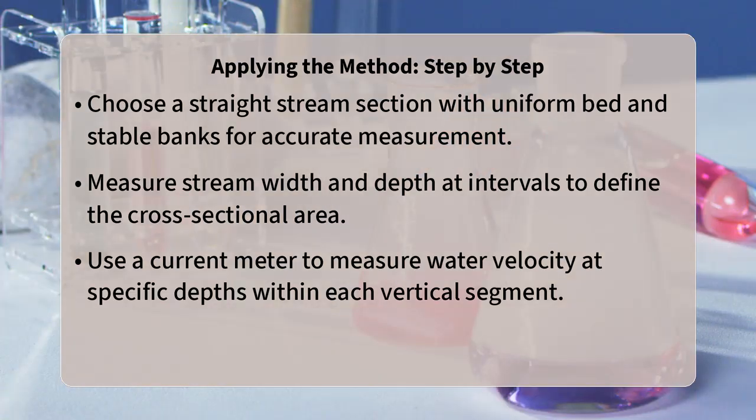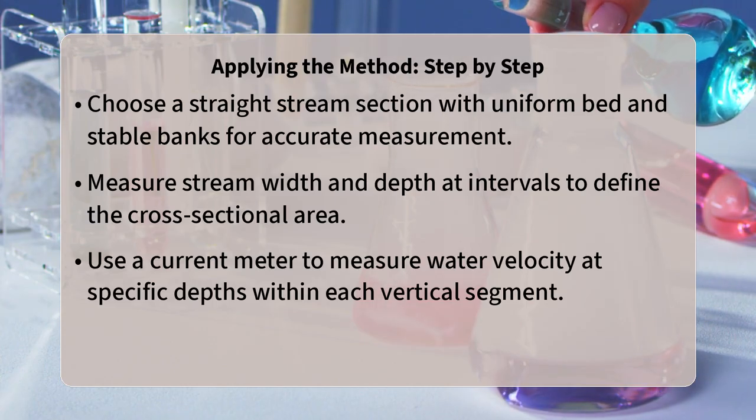Finally, a current meter is used to measure the water velocity at various depths within each vertical segment, typically at 60% of the depth from the surface, to represent the average velocity in that vertical.